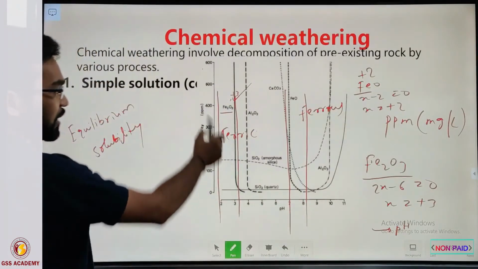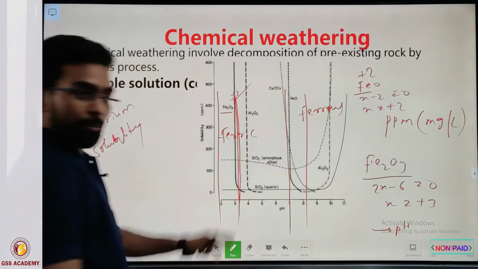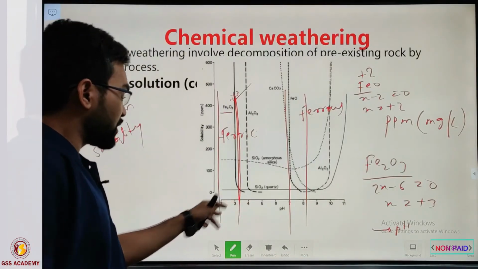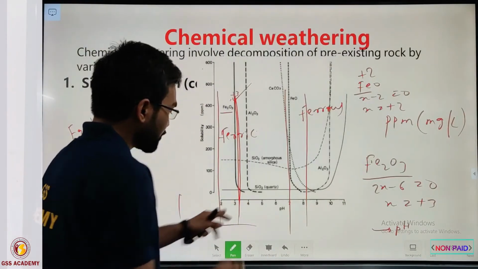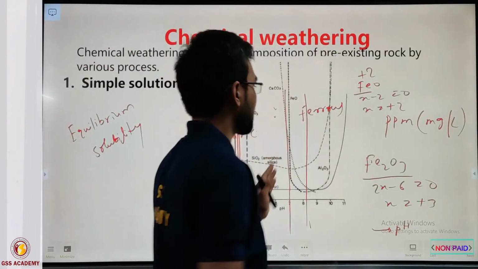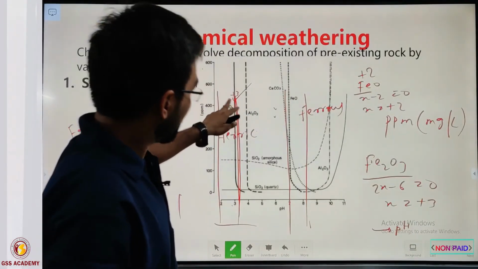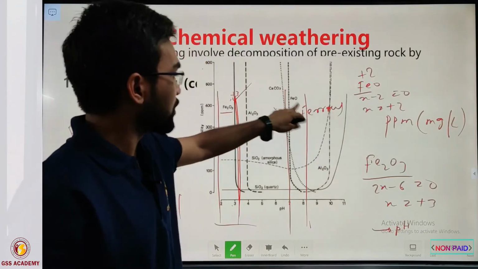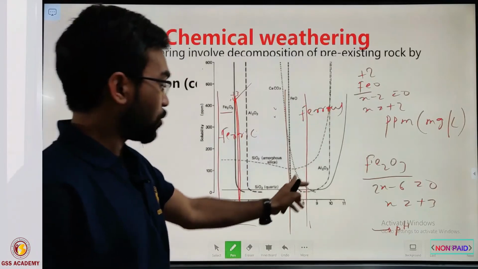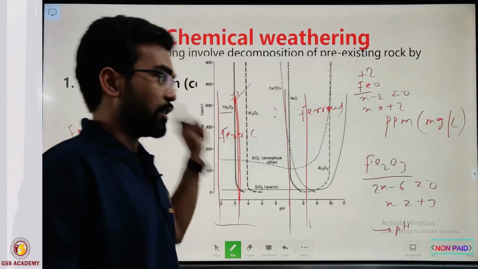So you can relate that to dissolve the ferric oxide, the environment should be very acidic, with pH below 4.4, an intense condition, while ferrous oxide dissolves in very normal condition. So for the same iron oxide, with the change in oxidation number, one ferrous and the other ferric, the dissolving capability changes rapidly.